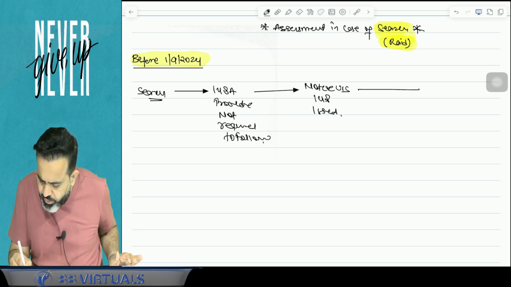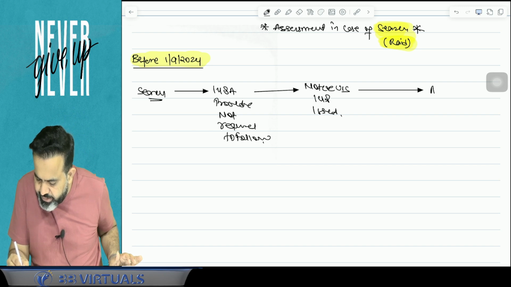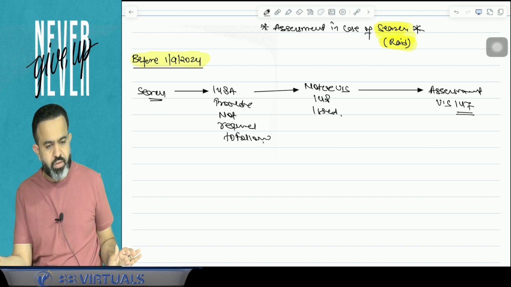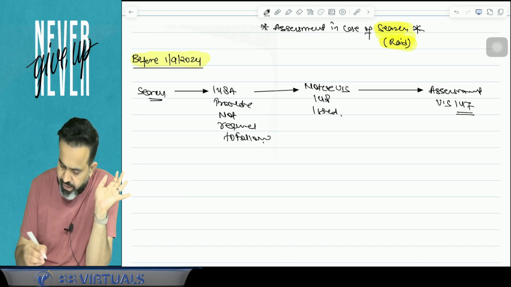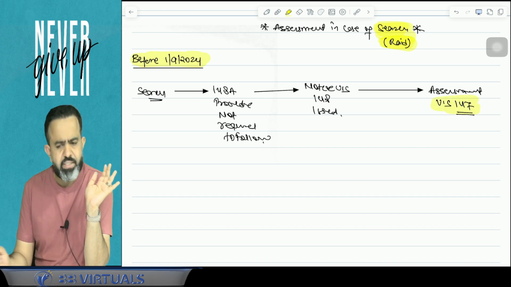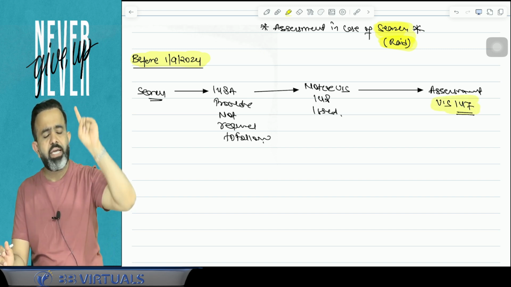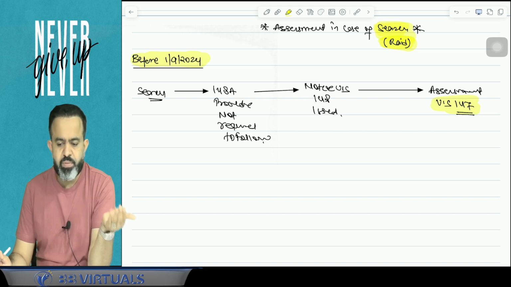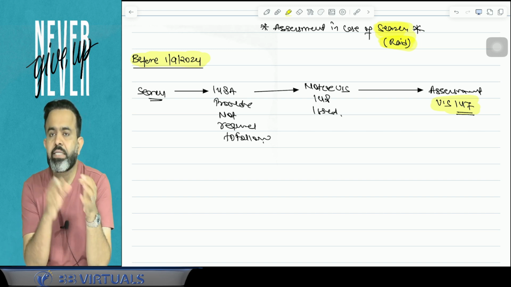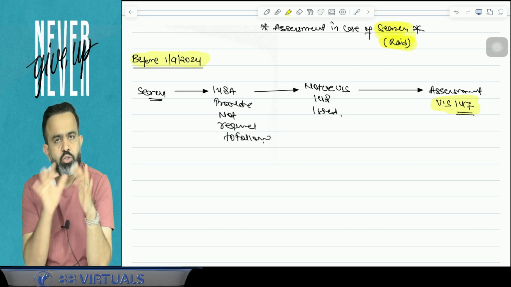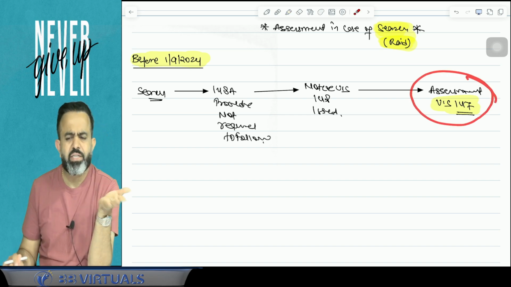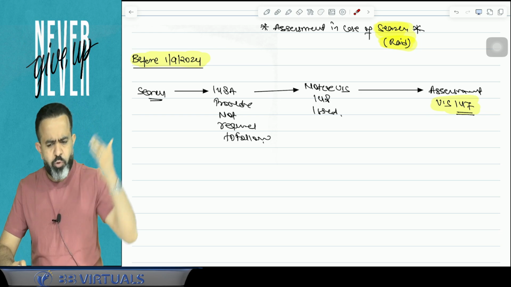And guys, earlier the assessment in case of a raid also had to be completed under section 147. So the assessment is completed under section 147 only if the raid is conducted before 1st September 2024. In the current year, that means April, May, June, July and August. In those 5 months, if a raid is conducted, then the assessment is required to be made under section 147 only.